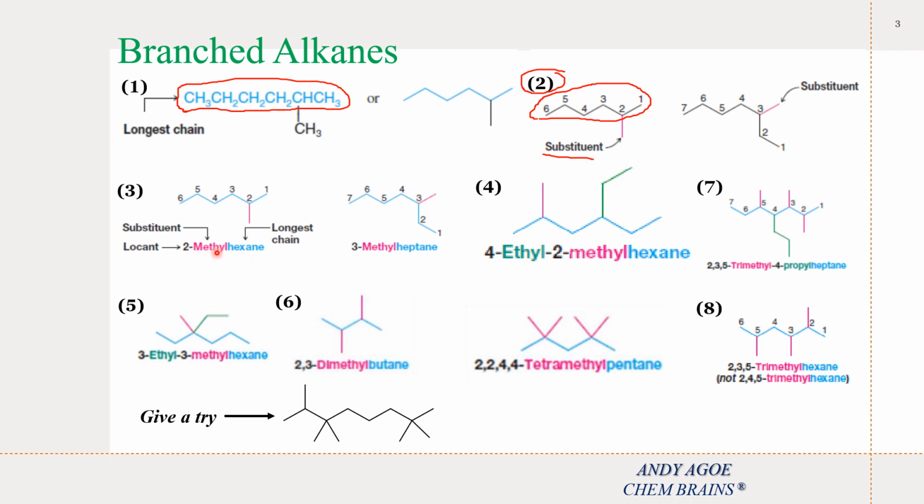Always the parent name comes last, and then the substituent, then the number of position of the substituent. So now the substituent is at position number 2, so we say 2. Now what is the substituent? The substituent has only one carbon, so we say methyl. Then the parent name is now hexane.